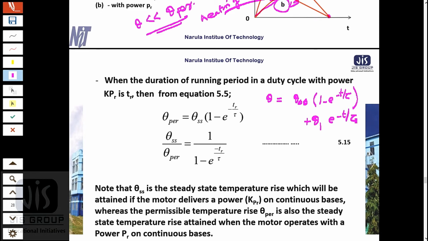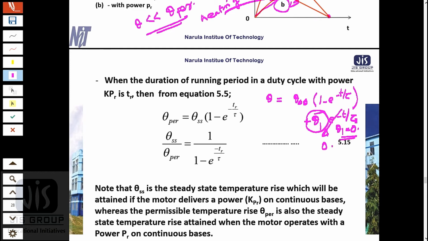Now this theta 1 is my initial temperature rise. In short time duty, theta 1 does not exist, theta 1 is 0, there is no initial temperature rise, so this term is 0.